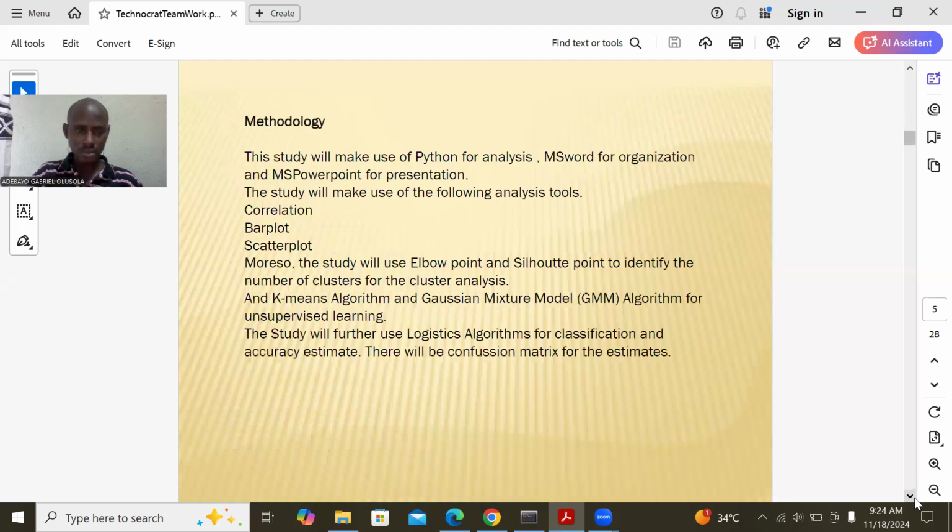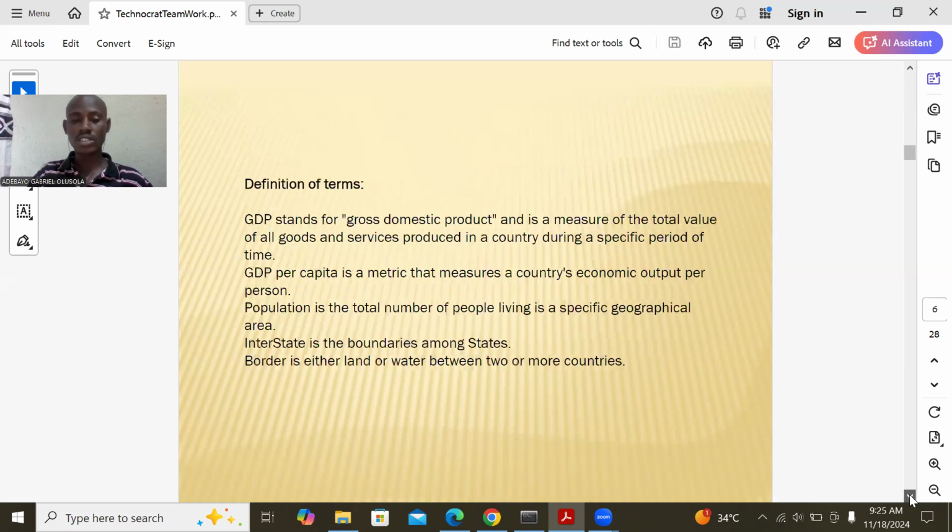Now, the methodology: we are using Python for this analysis, MS Word for organization, and MS PowerPoint for presentation. The study will make use of the following analysis tools: correlation, bar plots, and scatter plots. The study will also use the elbow point and silhouette score to identify the number of clusters for the cluster analysis. The cluster analysis will use the K-means algorithm and the Gaussian mixture model algorithm for unsupervised learning. The study will further use a logistic algorithm for classification and accurate estimates. There will be computation for these estimates.